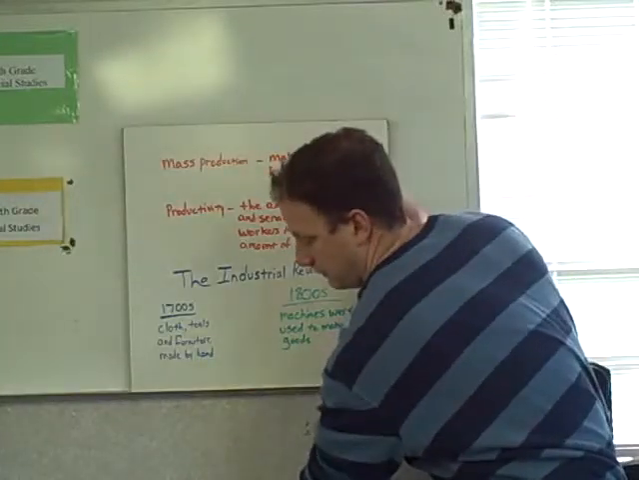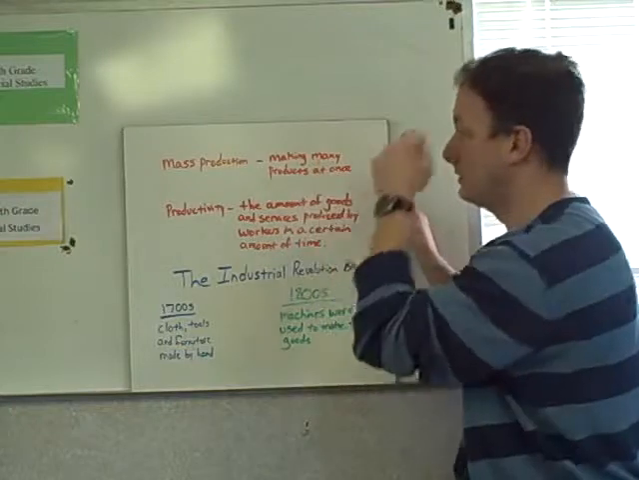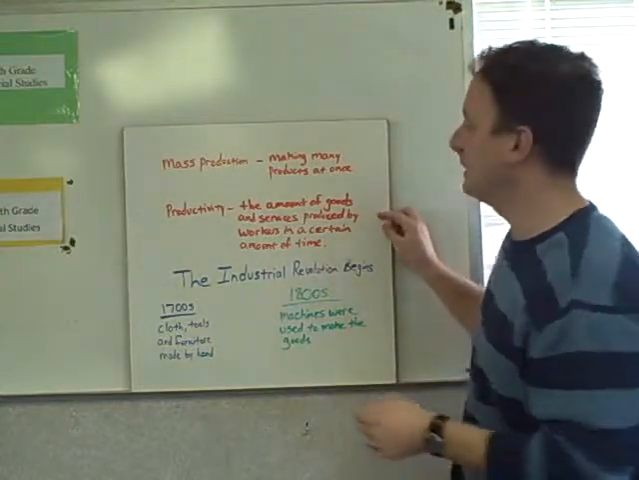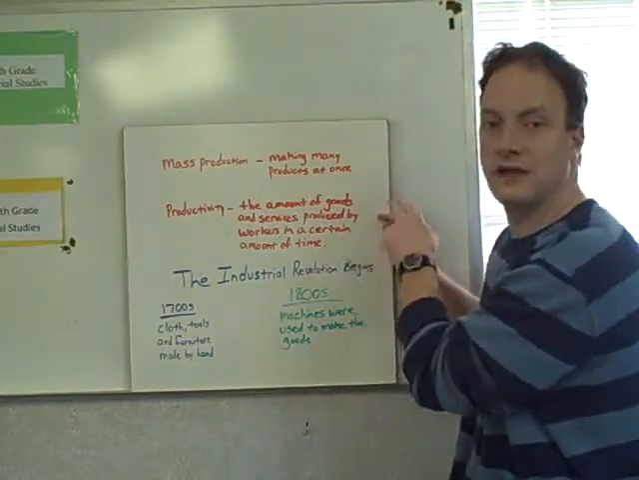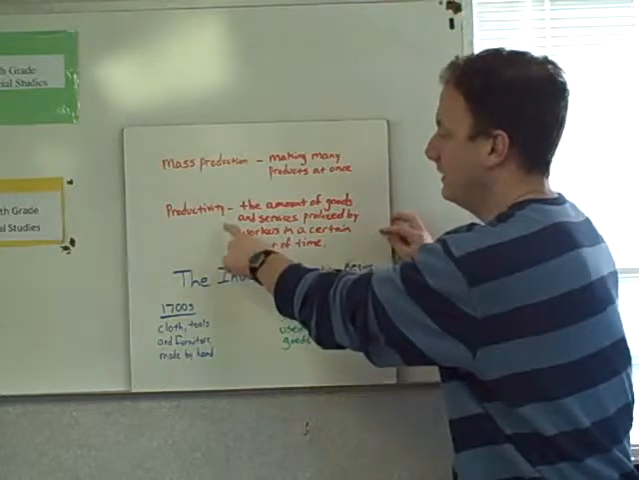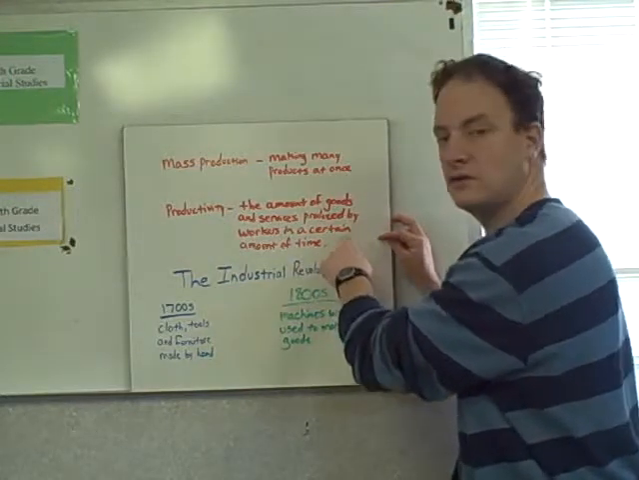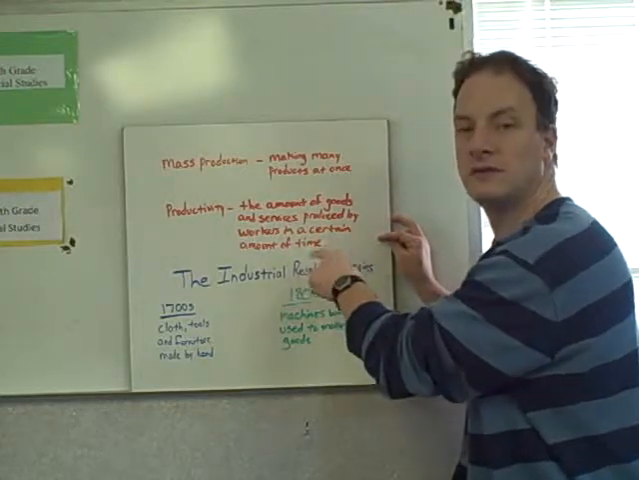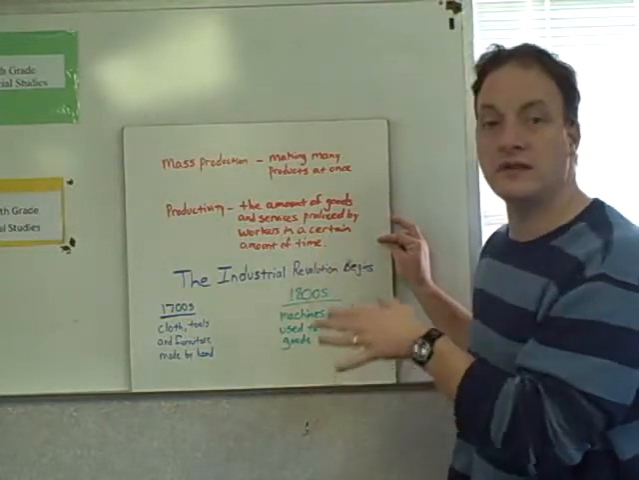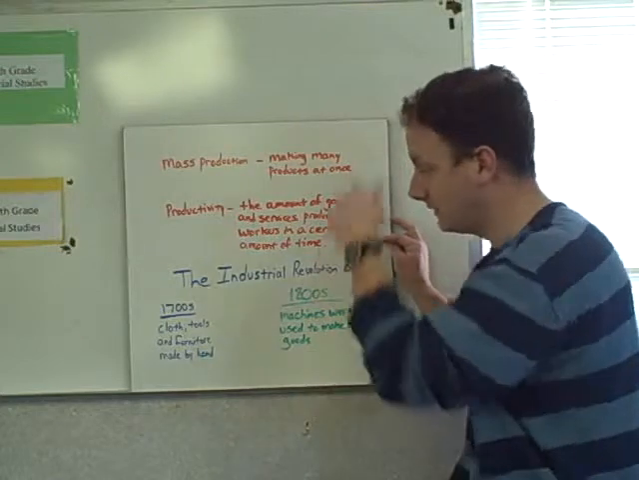All right. A few more terms. Mass production. Mass production means making many products at once. Productivity means the amount of goods and services produced by workers in a certain amount of time. Now, these terms you're going to need to know in our lesson.